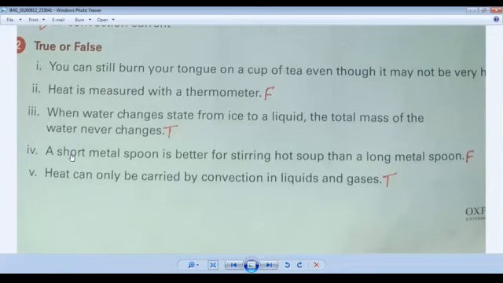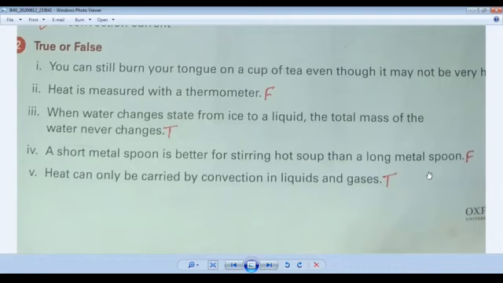It will be heated, and the other end will also heat up, and it can burn our hand. So it does not matter whether it is a short metal spoon or a long metal spoon. So the option is false. Question number 4, the option is false.